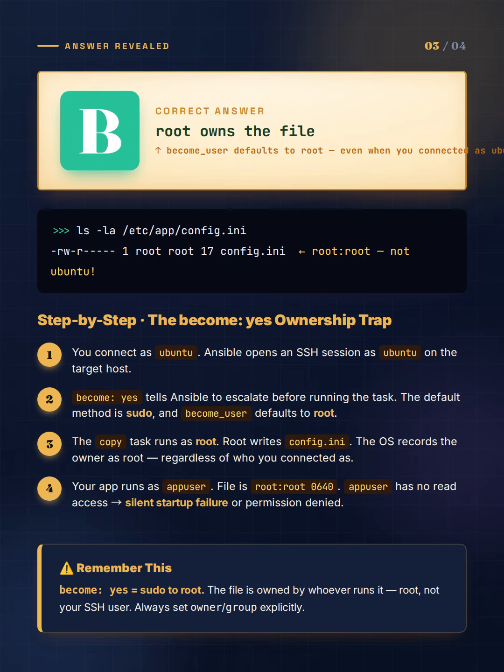Now your app runs as app user. An app user can't read a file owned by root with mode 0640. Silent startup failure. Permission denied. All because become yes quietly switches to a different user before touching the file system.